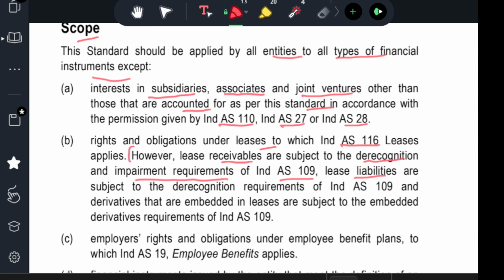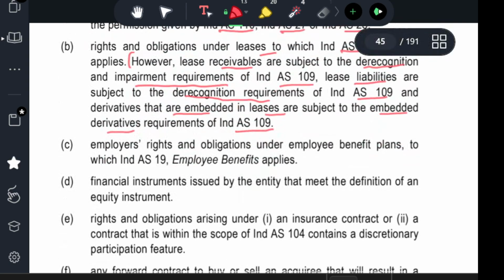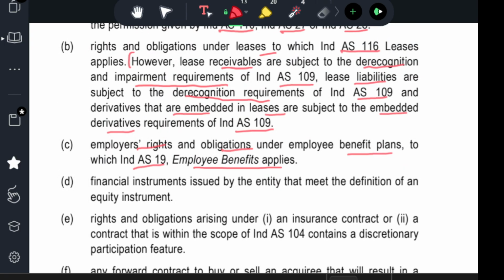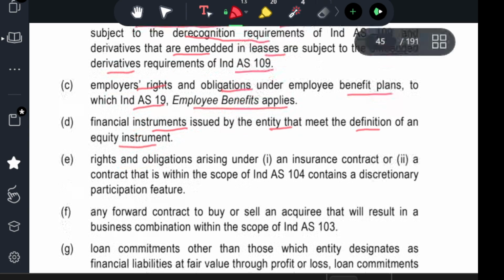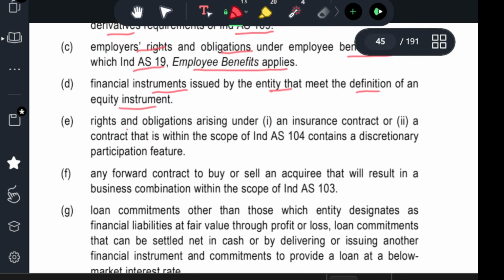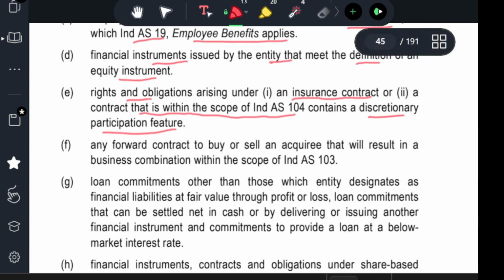Lease liabilities are subject to de-recognition requirements as per Ind AS 109, and derivatives embedded in leases are subject to the derivative requirements of Ind AS 109. Employees' rights and obligations under employee benefit plans fall under Ind AS 19 Employee Benefits, so they need not apply. Financial instruments issued by the entity that meet the definition of an equity instrument also need not apply. Rights and obligations arising under insurance contracts within the scope of Ind AS 104 need not apply, but contracts containing a discretionary participation feature do need to apply.